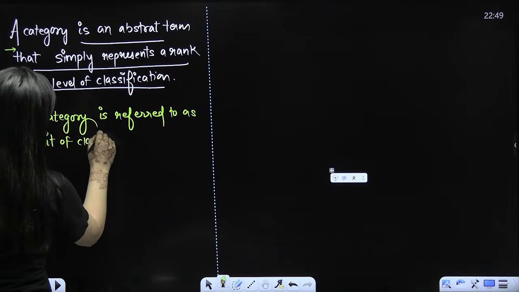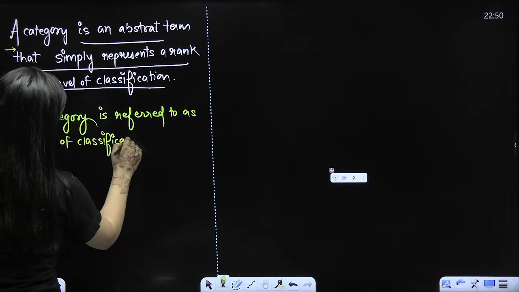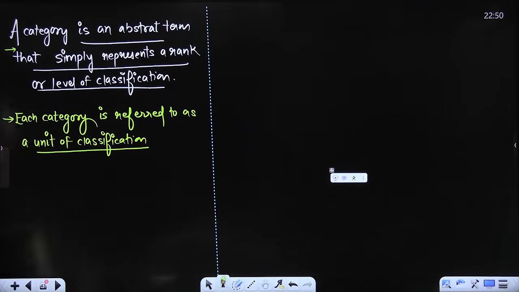What's that, beta? It is the unit of classification. That's how you can define it. So in every possible way, I told you how you can define it. It represents a rank and is commonly termed as taxon.